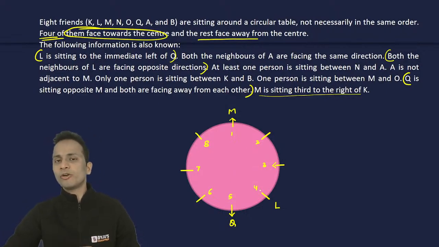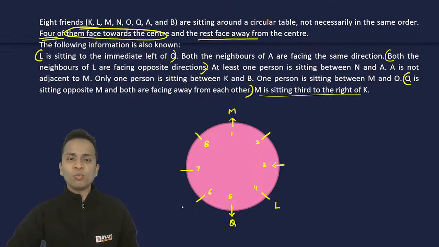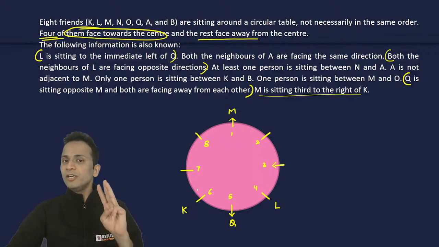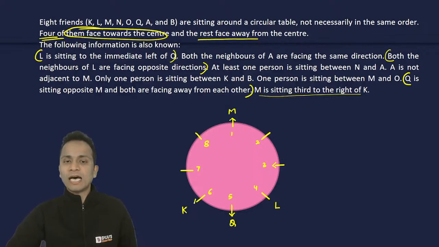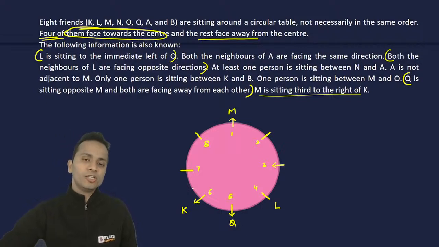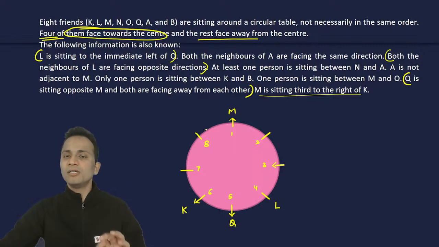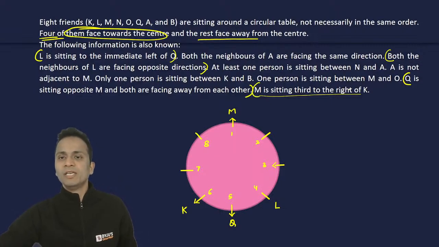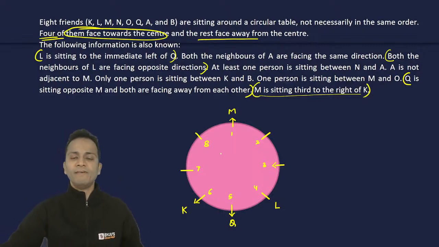Now, chair number 4 is already occupied. So the only place left for K will be chair number 6. M is third to the right of K, so the direction for K will be outside, and the right hand side will be the clockwise direction. So this place is already filled. Done. Now, look at the remaining positions.